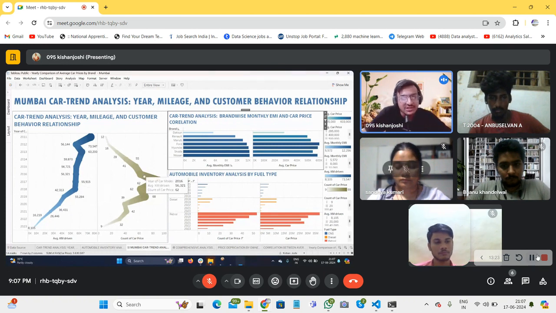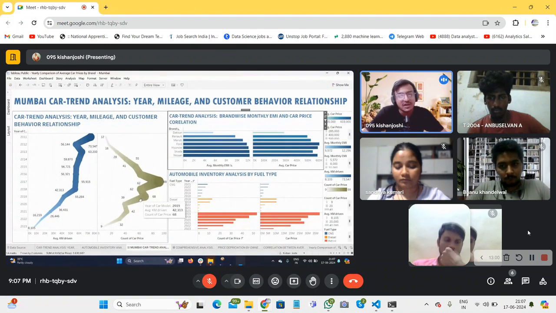Another insight is that after 2017, the kilometers driven reduce because the year is reduced. At the same time, the car count is also reduced, because these customers are not yet involved in selling cars to Cars24, so they are not available for resale. So 2017-18 is the basic mark, the period which sold the highest number of cars.